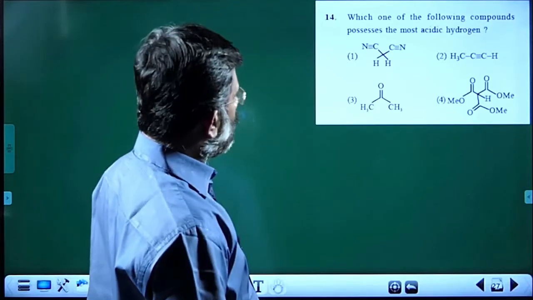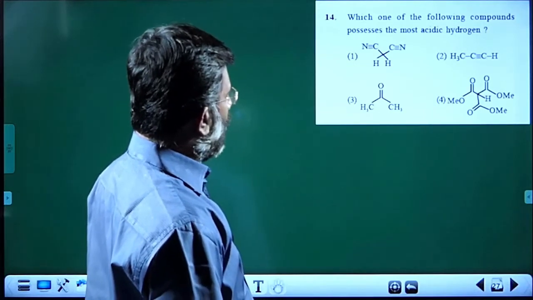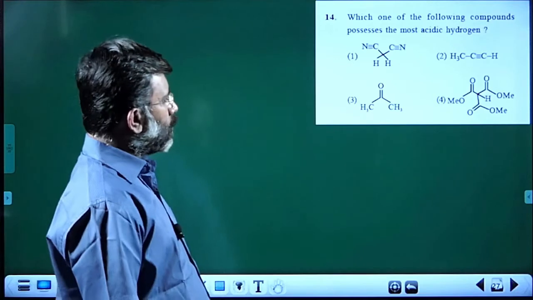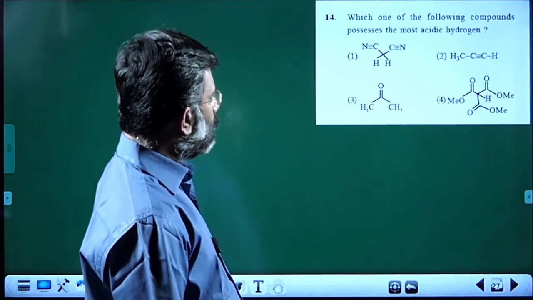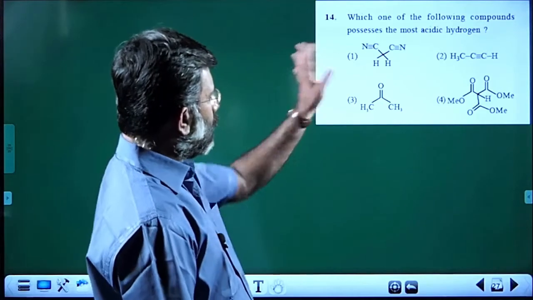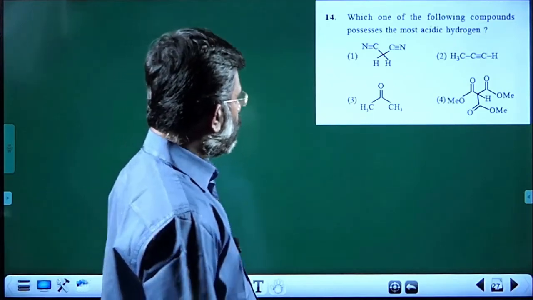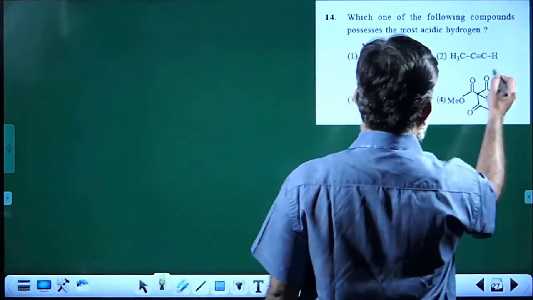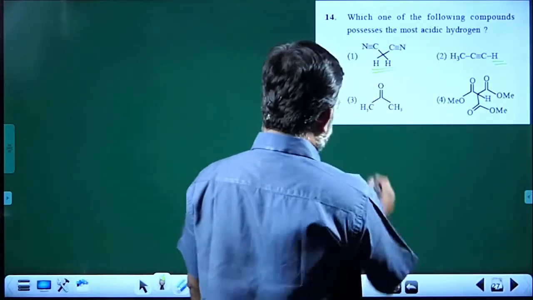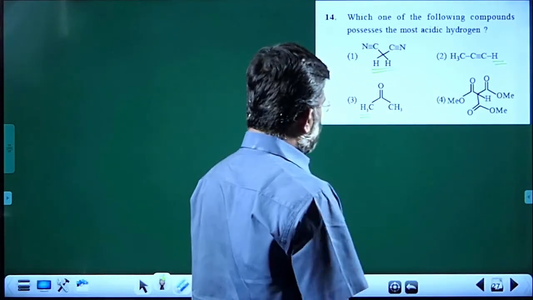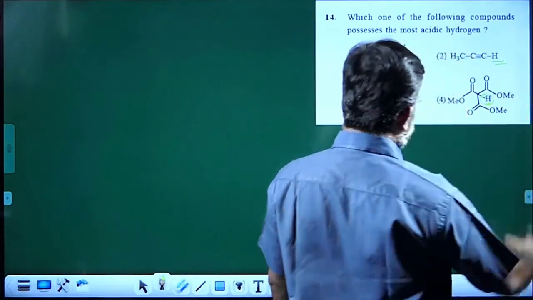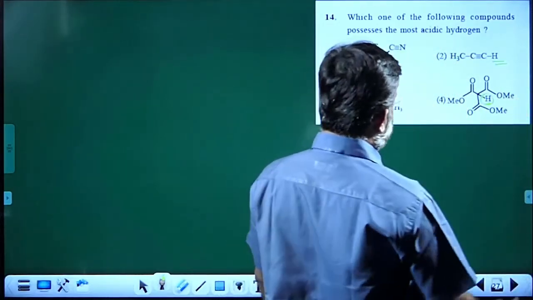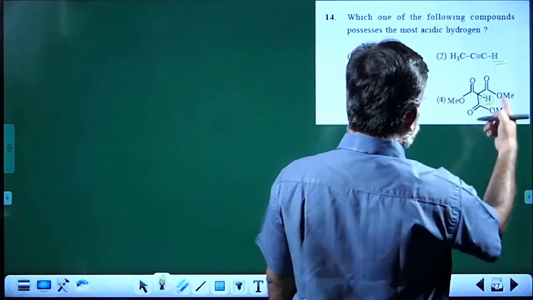Which of the following compounds possesses the most acidic hydrogen? All hydrogens shown here are acidic. This hydrogen is acidic in nature. This hydrogen is acidic in nature. Here this is an alpha carbon, alpha hydrogen, acidic in nature. But this is the most acidic hydrogen because it is in conjugation with many keto groups.